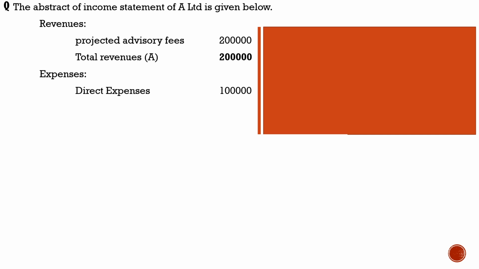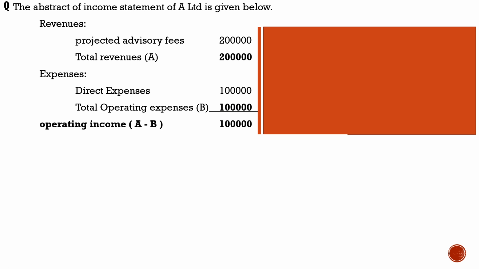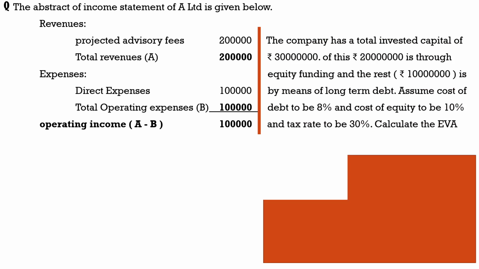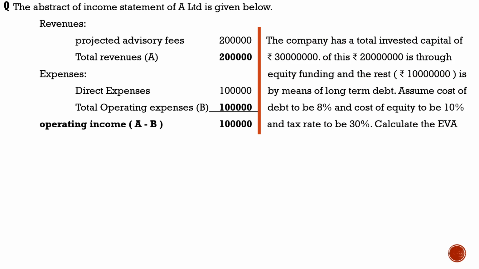And the expenses of the organization include direct expenses 1 lakh. No other expenses. So let total revenue be 2 lakhs and total operating expense be 1 lakh. And finally the operating income is 1 lakh. This is the current position of the business. So let us discuss the further details regarding the organization. The company has a total investment capital of 3 crore. Of this, 2 crore is through equity funding and the rest 1 crore is by means of long-term debt. So here the total capital structure is given and its details are also given.